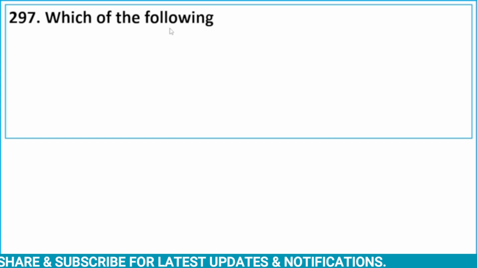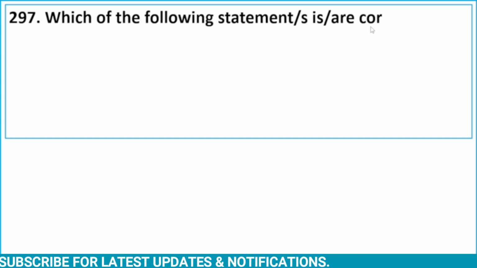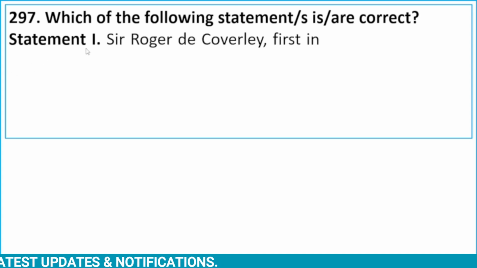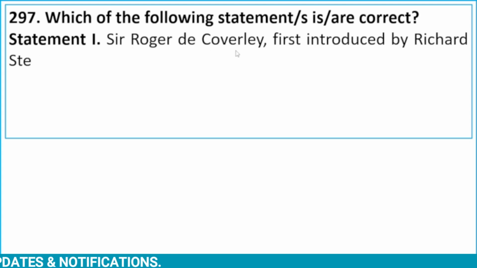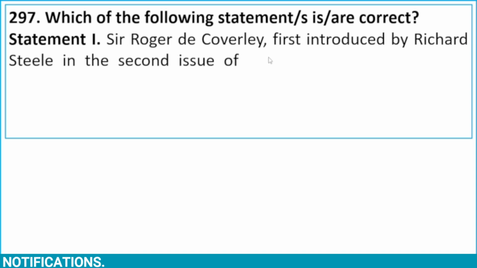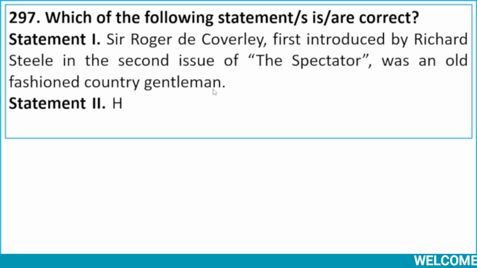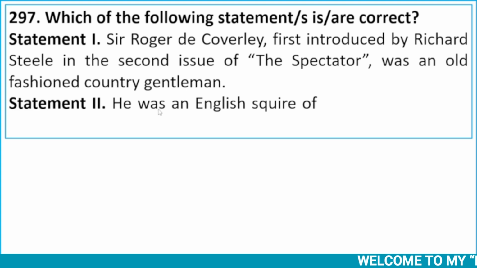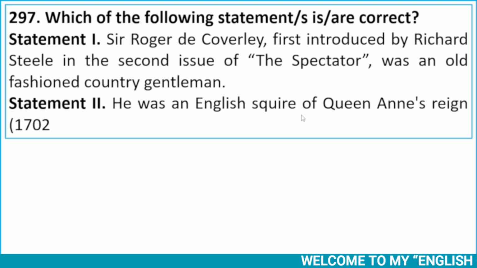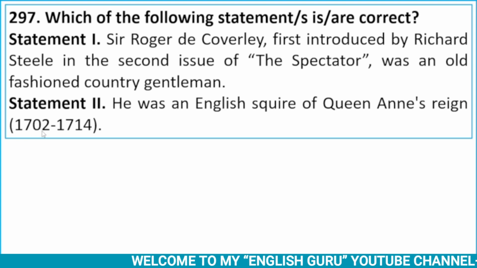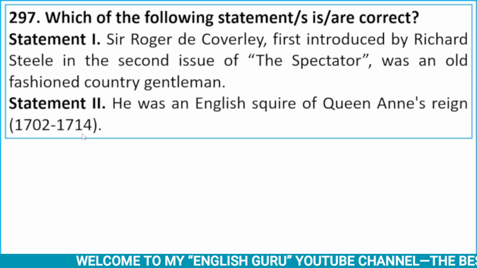Now let's see next question. Which of the following statement or statements are correct? Statement first. Sir Roger de Coverley, first introduced by Richard Steele in the second issue of The Spectator, was an old-fashioned country gentleman. Second statement is, he was an English squire of Queen Anne's reign, which comprises between 1702 to 1714.